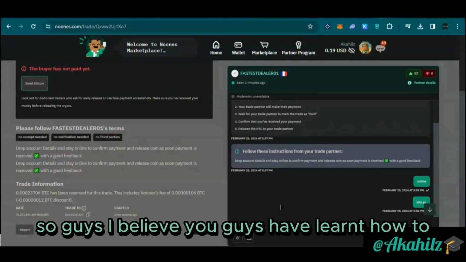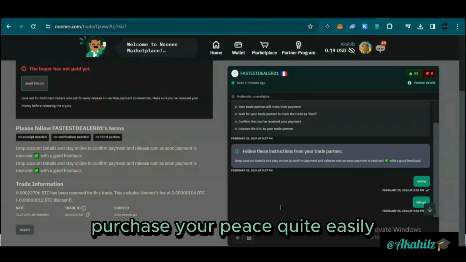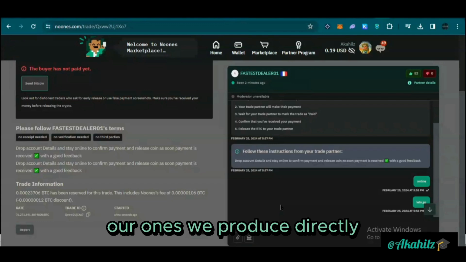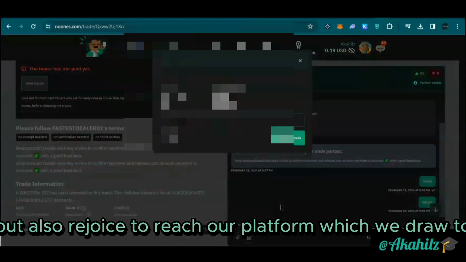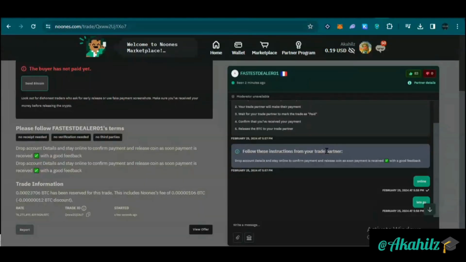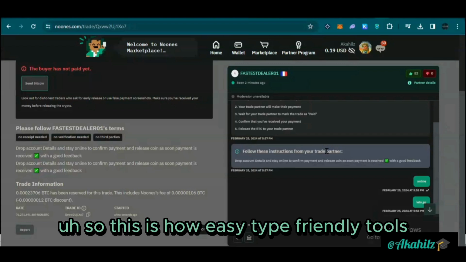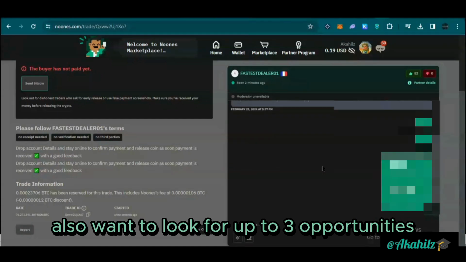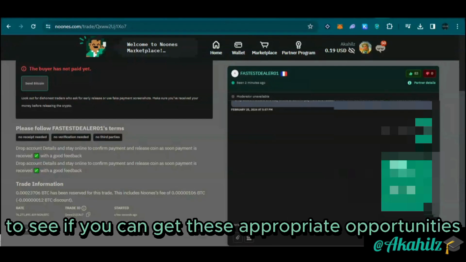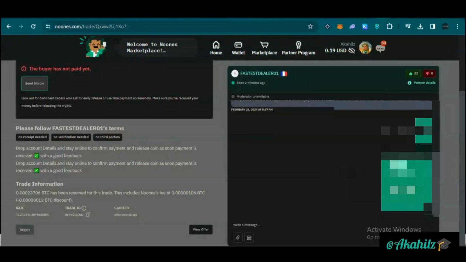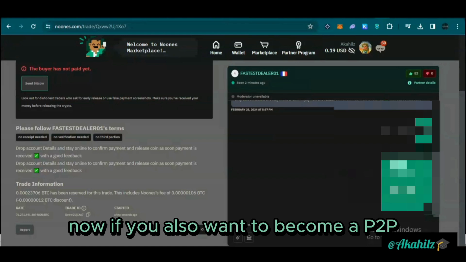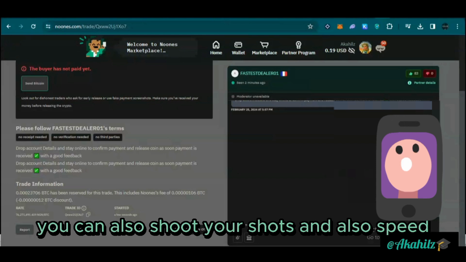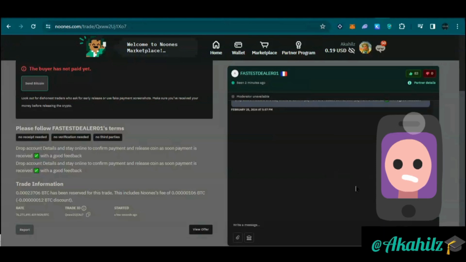That's it. So guys, I believe you have learned how to purchase your Bitcoin easily using the NoOnes app. Once you purchase directly, you can also withdraw it to whichever platform you want. So this is how easy it is, without regulations. If you also use other platforms, you can look for arbitrage opportunities. And if you want to become a P2P merchant, making as much as 2k per trade, you can also shoot your shot and participate. This is how easy it is.